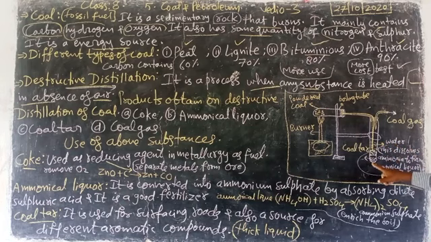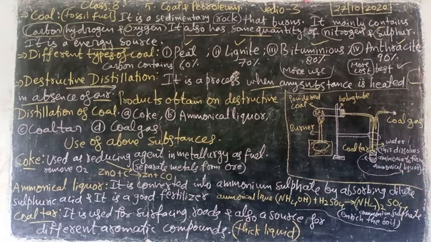The substance gathered at the bottom is called coal tar. And the water is on the upside. Why is the water there in that tube? This water dissolves ammonia to form ammoniacal liquor.